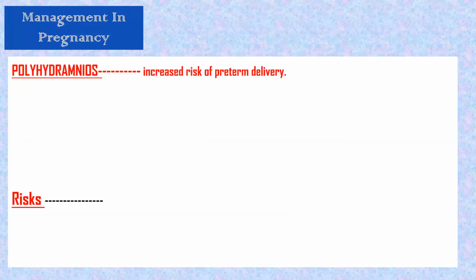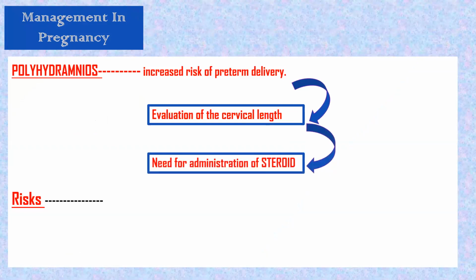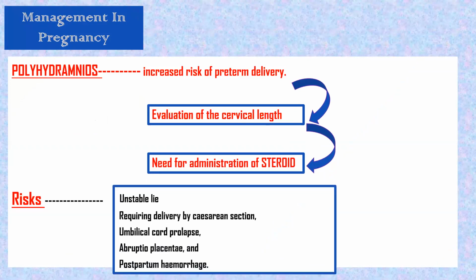So now, management in pregnancy. We dealt with everything. How will we manage the pregnancy further? There is increased risk of preterm delivery, so we are evaluating cervical length, as we said. Why are we doing that? To assess if there is any need of steroid. Another thing, what will be the risk in pregnancy? We said earlier: unstable lie, delivery by operative intervention, cord prolapse, antepartum and postpartum hemorrhage. Same points are there.